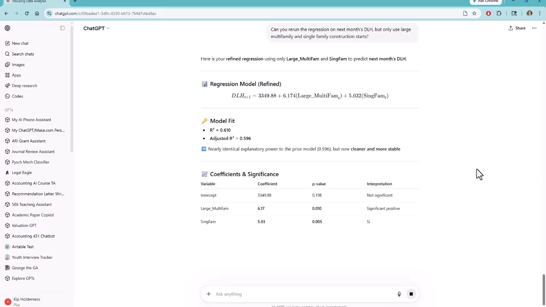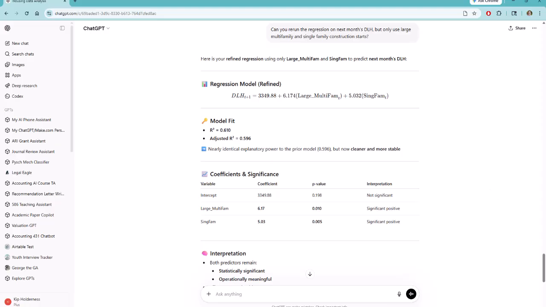Okay, and it's coming up with a result here. And be very careful here. I've run this several times incorrectly, but let's check these results. I'm getting an intercept of 3349, and we've got a coefficient on our large units of 6.17 and 5.03 for our single-family units, which actually is what I get when I run this in Excel. But be careful, you may get a different answer here, because it's a bit of a black box what ChatGPT is doing, unless you ask it specific questions about how it's coming up with its results. Just know that if it shifts any of those variables incorrectly, you're going to get different answers here.